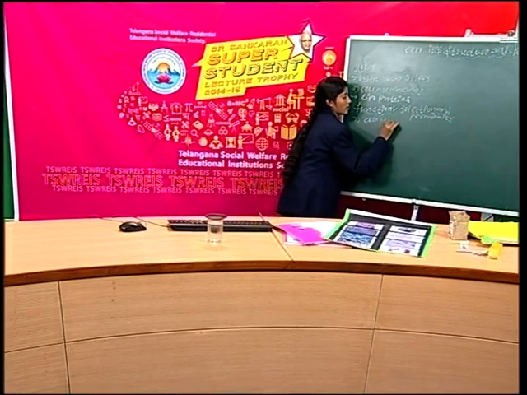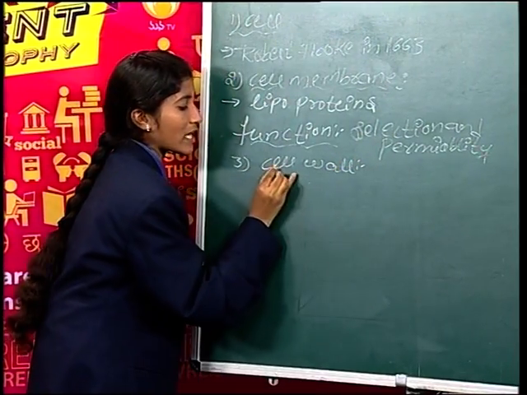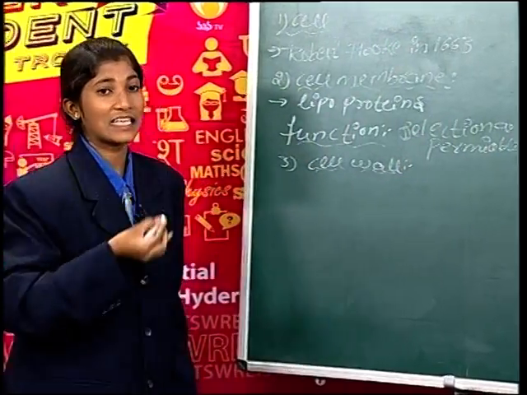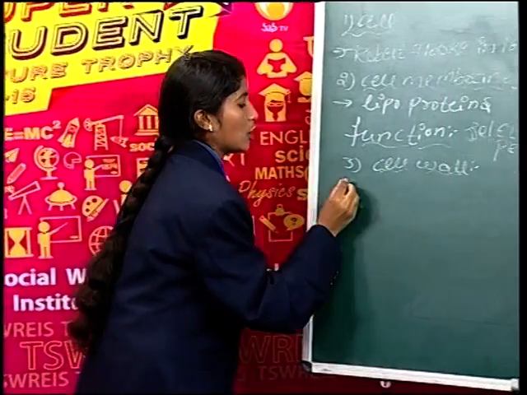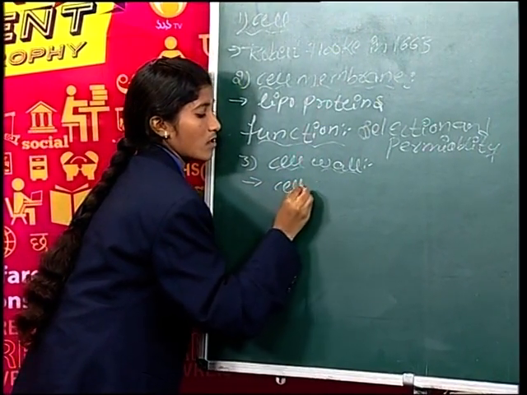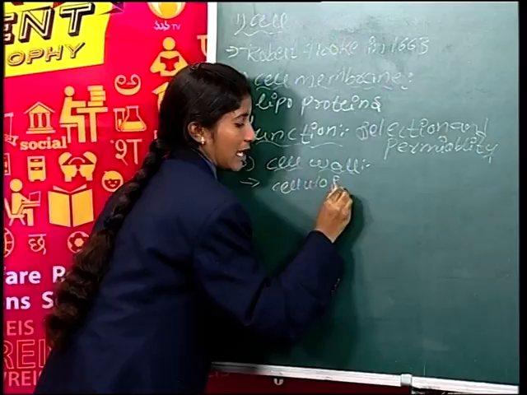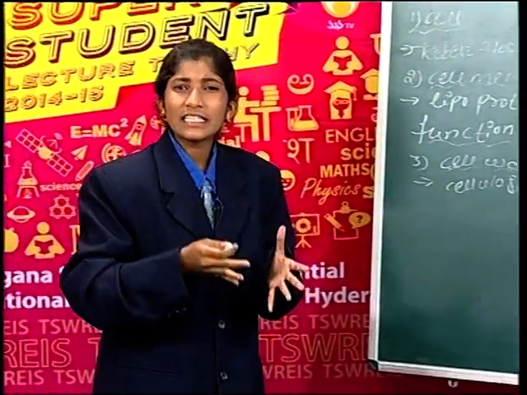The cell wall is present only in the plant cell. It is absent in the animal cell. The cell wall is made up of cellulose. This cell wall is tightly fixed to the cell membrane, but it is a flexible layer.